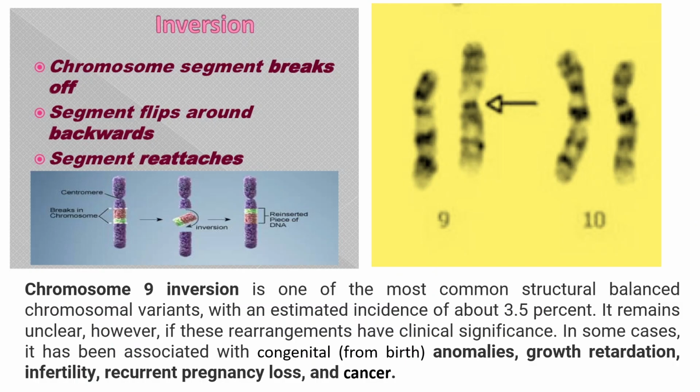Next is inversion. Inversion is a mechanism where a chromosome part breaks off, flips around backwards and reattaches.